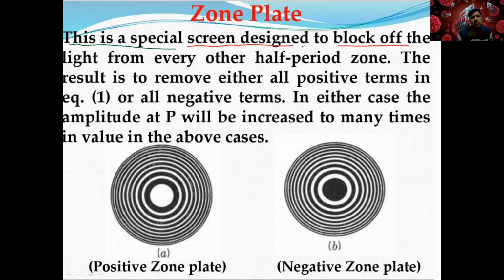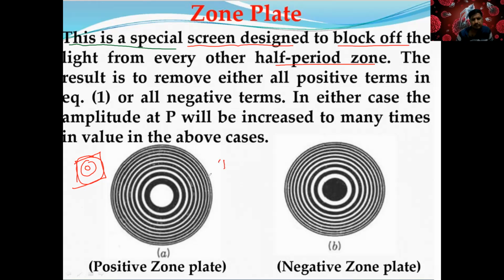Design to block off the light from every other half period zone. We have half period zones, continuously one by one. One is positive, the other one is negative. Actually, you can treat it like that. And this is a kind of plate where you have all the circles like that, where this zone plate can block the light. So the zone plate is basically a device which blocks the light from the half period zones. Is it clear? The definition, if they ask, is that it is a device.